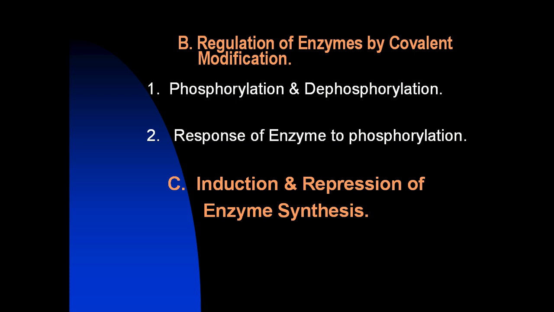Now, the regulation of enzymes by covalent modification. Many enzymes may be regulated by covalent modification, most frequently by the addition or removal of phosphate groups from specific serine, threonine, or tyrosine amino acid residues of the enzymes. Protein phosphorylation is recognized as one of the primary ways in which cellular processes are regulated.